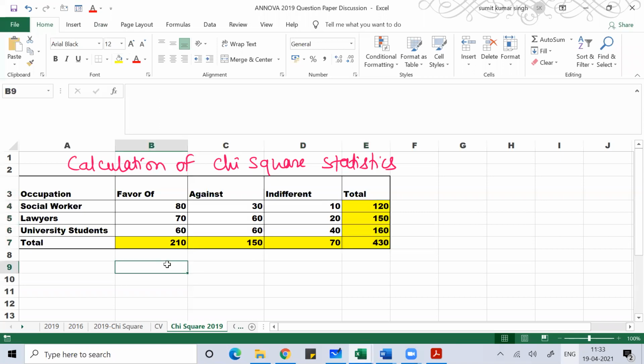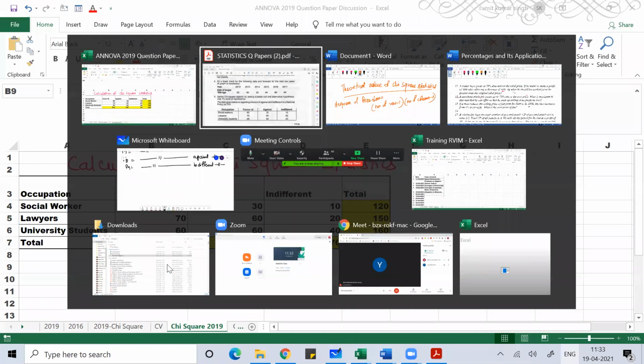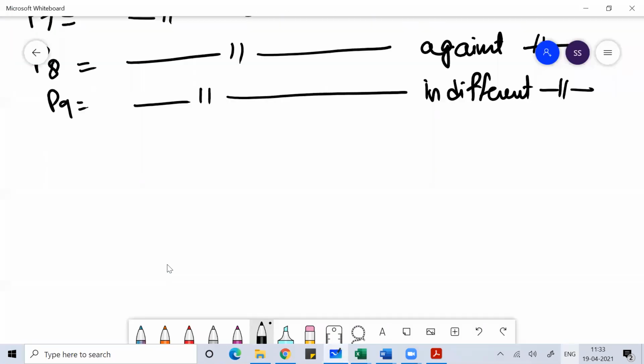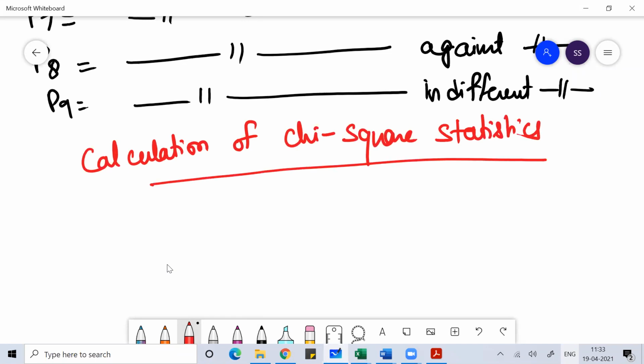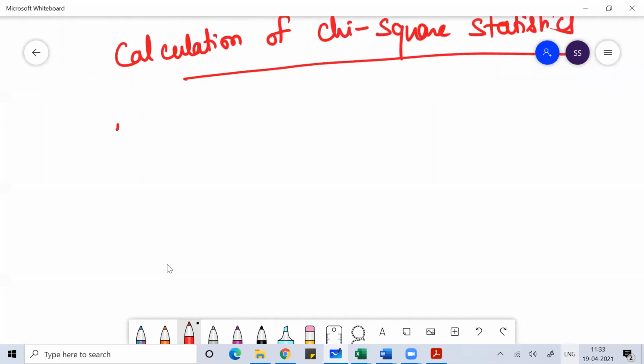Once I'm done with this, I will write my observed frequency. In the calculation of chi-square statistics, I'll draw the table, and whatever was given in the table, I'll write as observed frequency. That is my f naught.